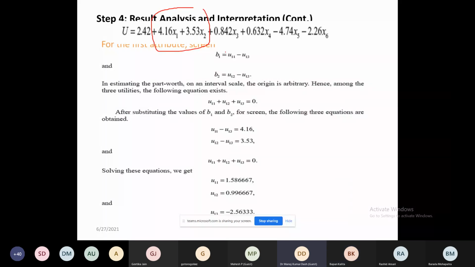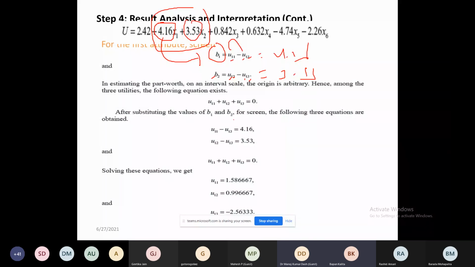Now what is the formula? V1 is equal to 1 minus 3 because we have taken 3 as a dummy. So U11 and U1 means first variable's first value, first variable's third is V1. V2 means first variable's second value, first variable's third value. So what is V11? This is equal to 4.16. This is equal to 3.53. Let me explain. This point is nothing but the difference between 1 minus 3, because 3 is our dummy. We took 3 as 0, 0. So the difference between the first and third will be your 4.16. The difference between second and third will be how much? 3.53. Any doubt?